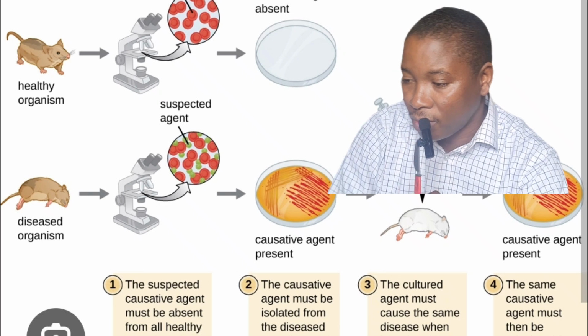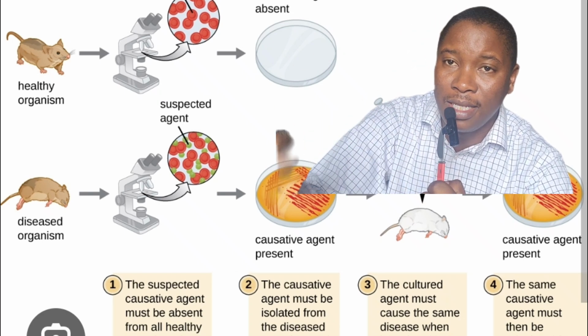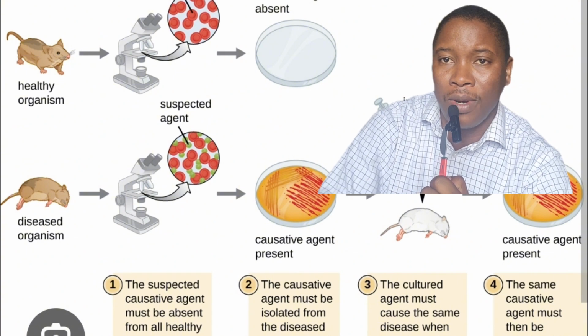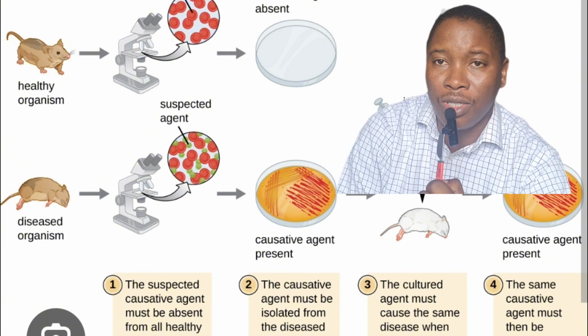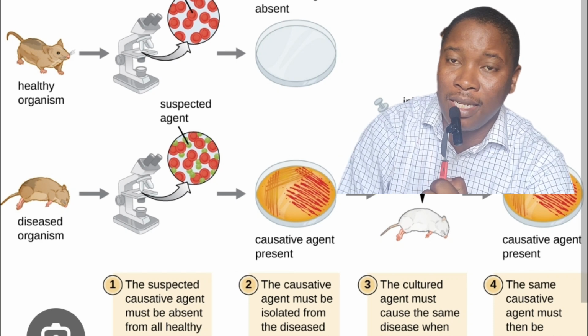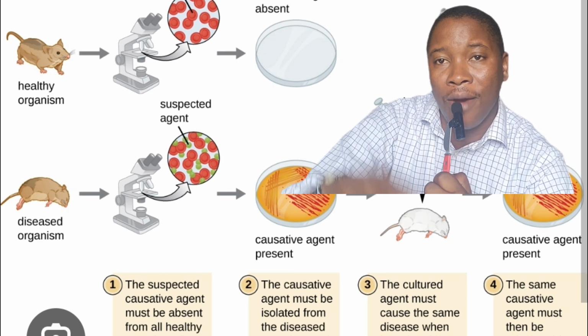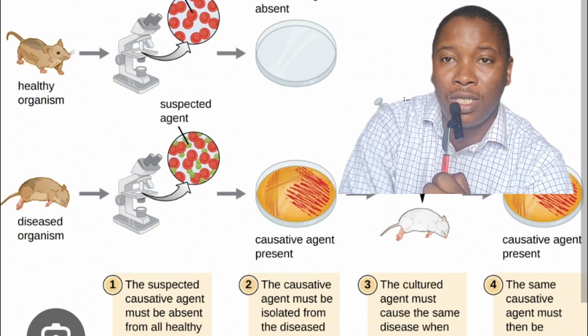Then lastly, we should be able to re-isolate the organism from the newly diseased individual, the one that was healthy that we put our pure culture into. We should be able to isolate this organism again from that individual who was healthy before, that animal model that was healthy before, and that we injected with our pathogen of interest.